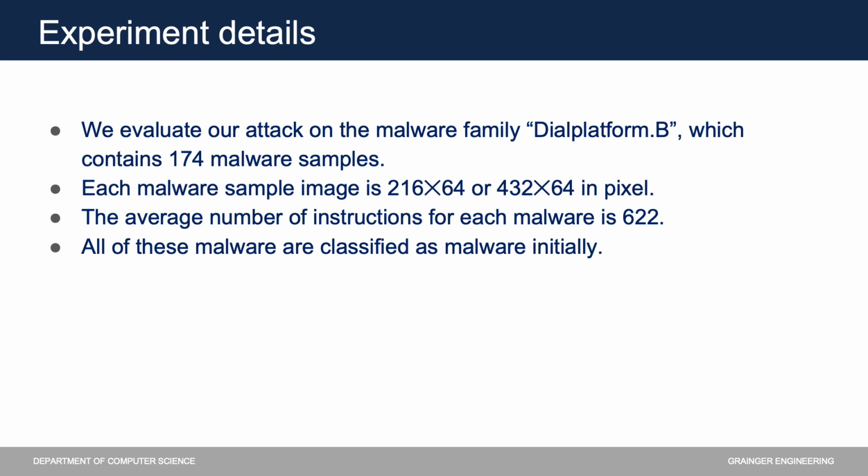We focus our evaluation on the Dial Platform B malware family. This includes 174 malware samples. The malware samples are of two sizes, 216 by 64 pixels and 432 by 64 pixels. Malware samples in this family are moderately large, with an average number of instructions of 622 instructions in the code section. This gives us more flexibility to generate optimal viable adversarial examples in a short time.